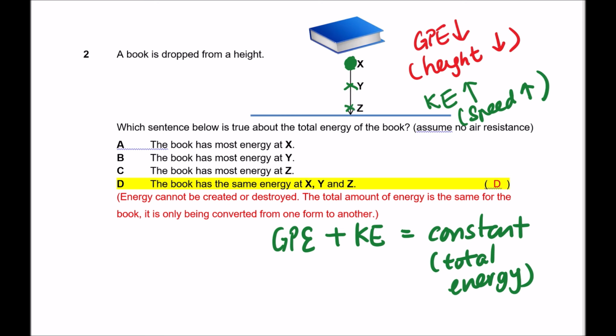So there will be an exchange, a conversion of energy, but the total amount remains the same because remember, the principle of conservation of energy states that energy cannot be created or destroyed. So D is the correct answer here, that the book has the same amount of energy, okay? And this energy refers to the sum of the two together. Let's move on to question 3.